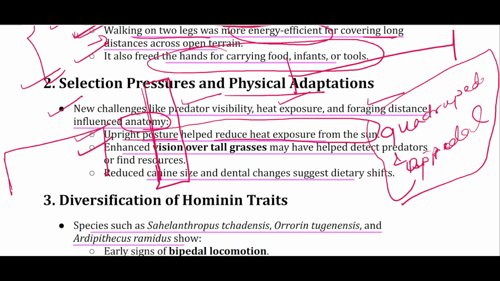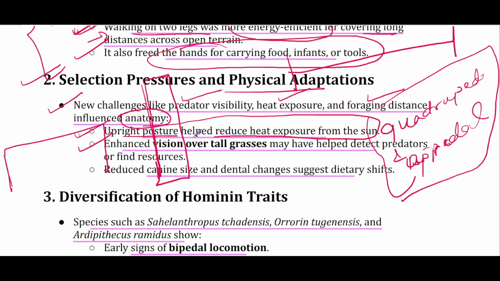Then this upright posture also enhanced vision over tall grasses, and that's how stereoscopic vision was favored because of this selective pressure.